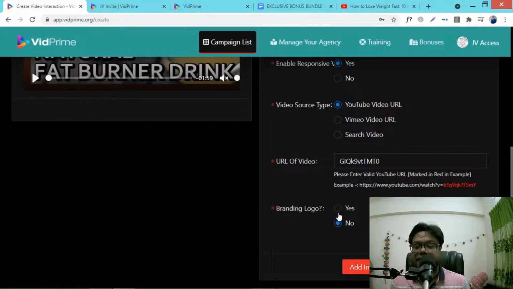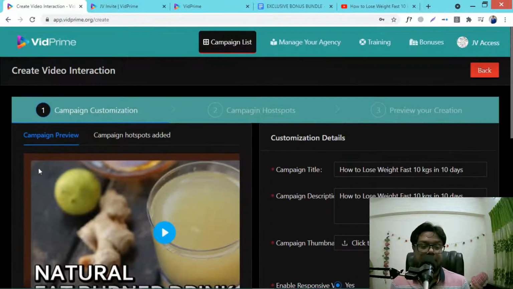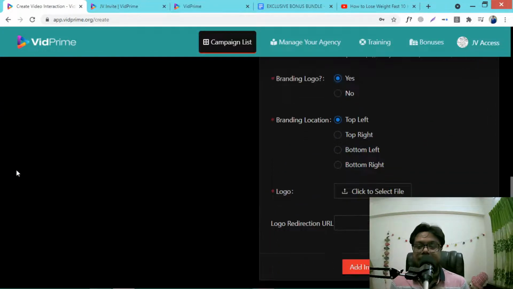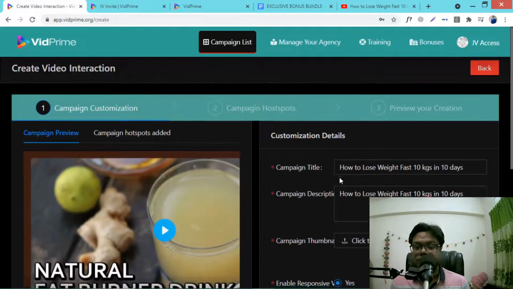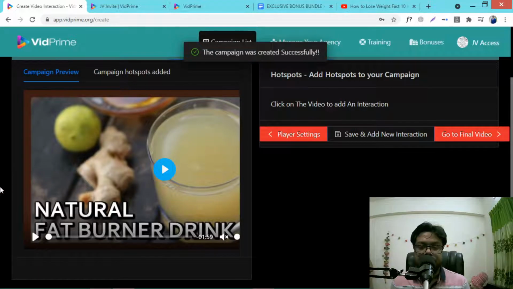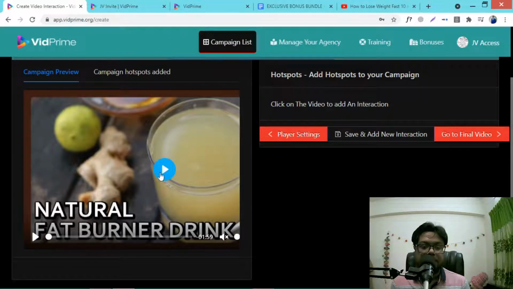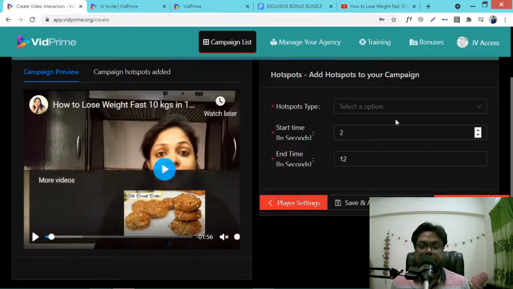And you can add a logo. Okay, top left, top right, here you can add a logo if you want. You can make it interactive in different ways. So go to add interactions. After this, you just need to press the play button here. Then see the different types of hotspot area options here.